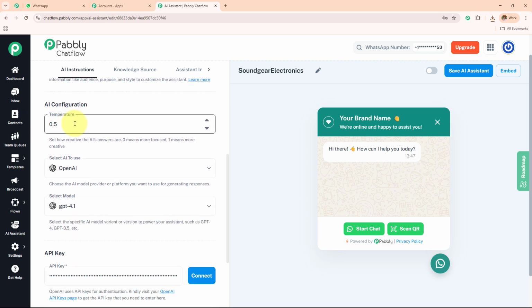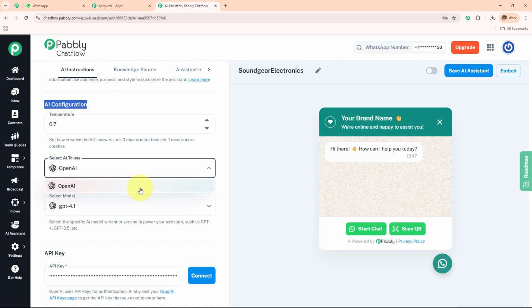Then I'm going to select this temperature. Under this AI configuration, we have this temperature. So here the temperature allows the models to be more or less creative in their output. If I reduce this temperature, the model's creativity will reduce. If I increase this temperature, its ability to generate more random results will increase. So I'm going to keep this as 0.7.